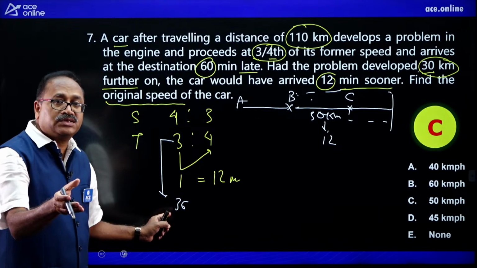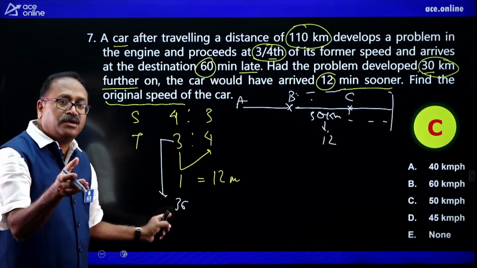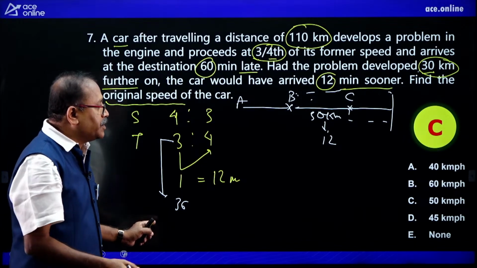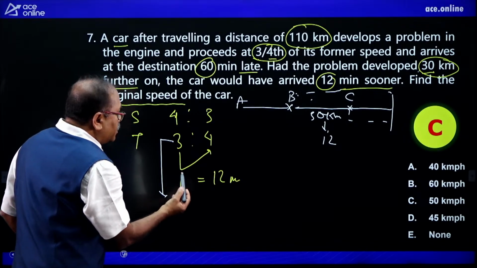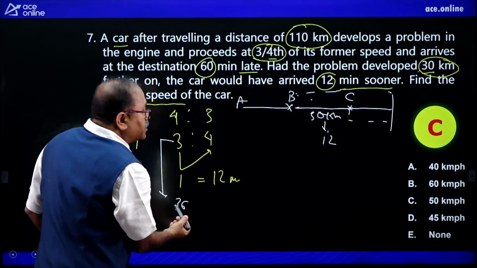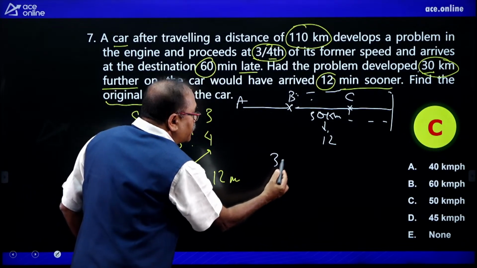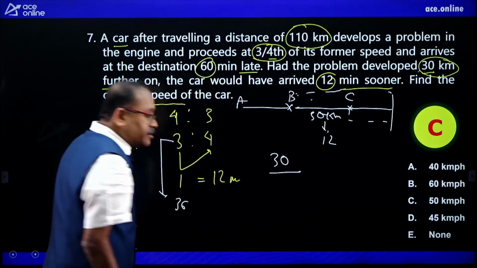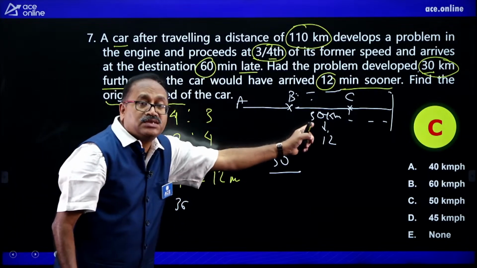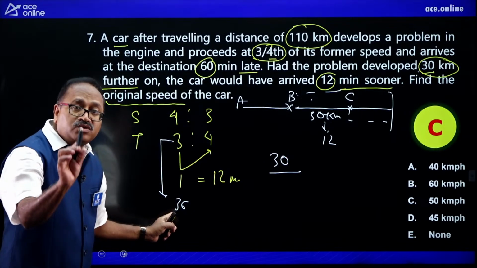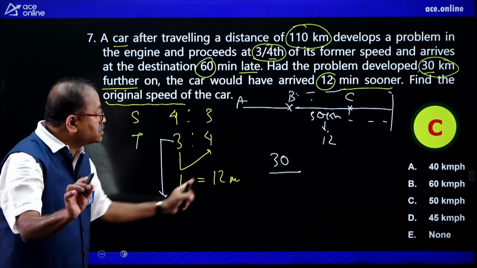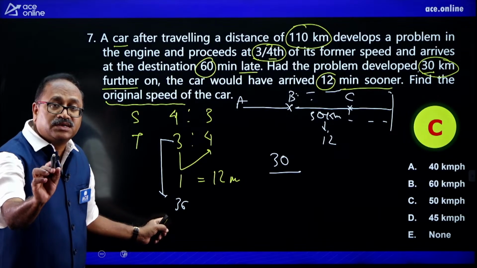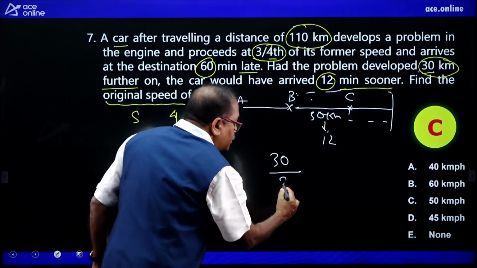Hope I am clear on this statement. So what is the original speed? The original speed will be 30 kilometer, the distance, divided by the usual time taken to cover this 30 kilometer, which is 36 minutes.